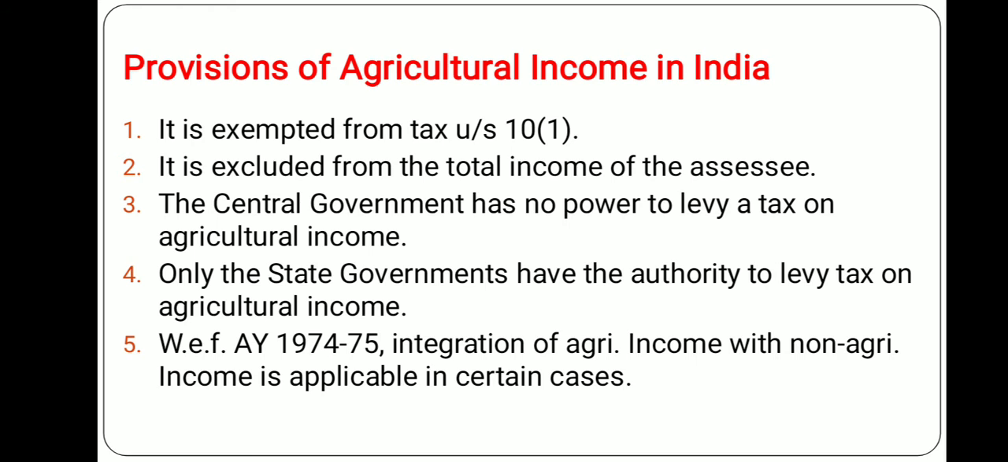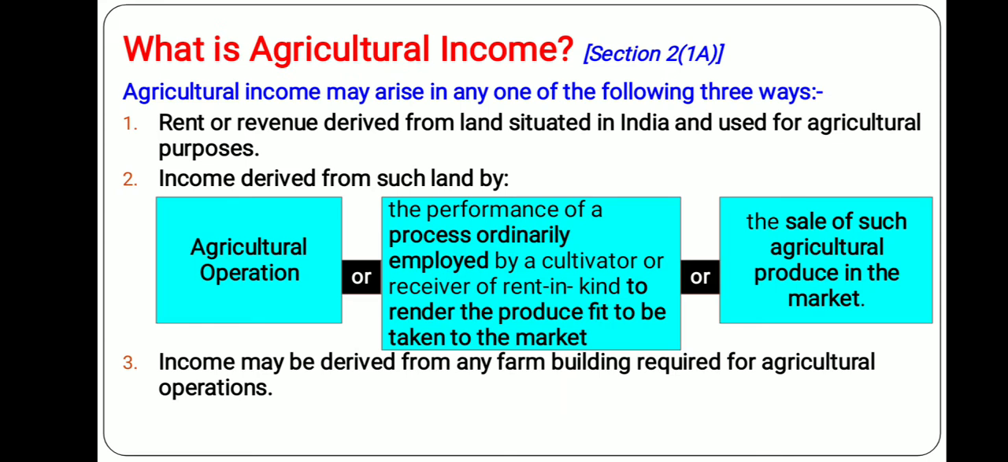Again, I am repeating, even if there is integration of agricultural income with non-agricultural income, it is only for the purpose of computation of tax, but agricultural income is exempted whether it is satisfying some conditions or not. Only for tax computation purpose, integration provisions are there, which are applicable from assessment year 1974-75 onwards.